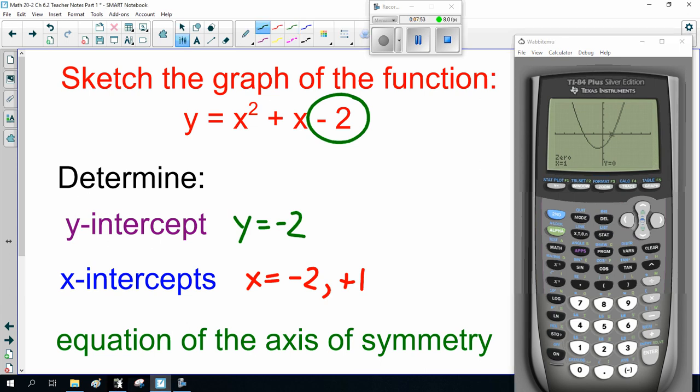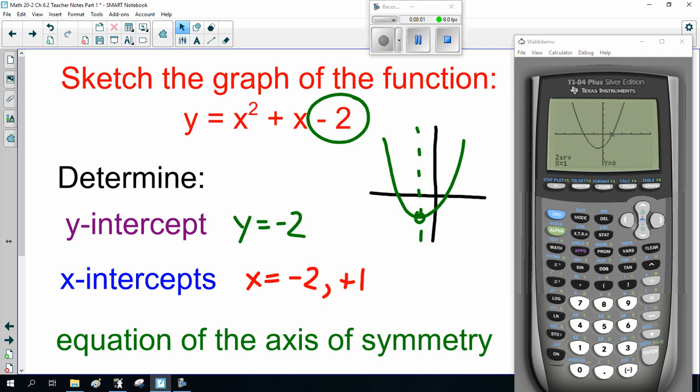And remember, the axis of symmetry is where the minimum. Now where's the minimum there? Well, I'm not quite certain, but I'm going to have Mr. Calculator do the work for me. So I'm looking for the minimum, number 3. Now I have to go to the left of the minimum. So I'm definitely to the left of the minimum there. And I scroll over till I'm to the right. Definitely to the right of the minimum there.